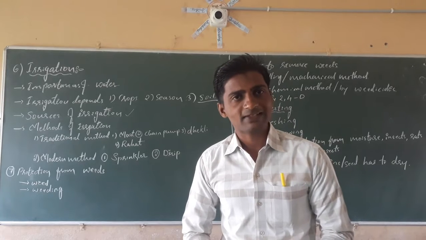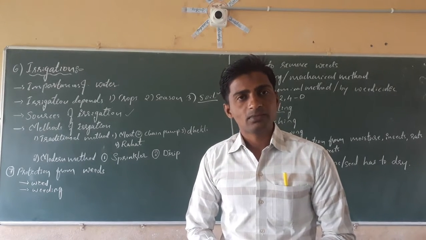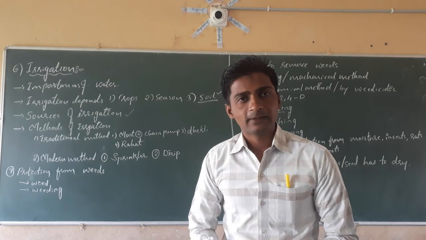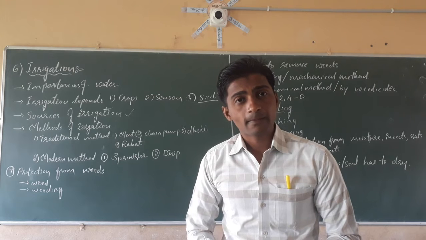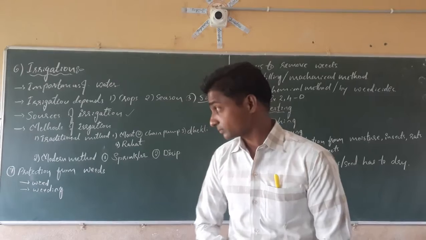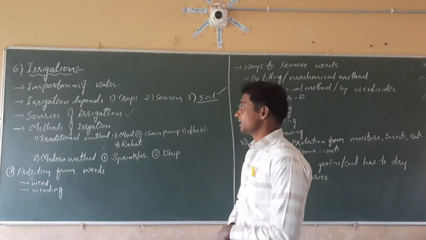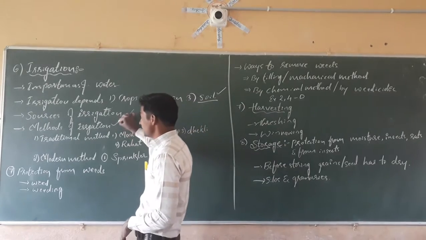Yes, different sources are there. A river is the largest source for irrigation. Well, tube well, then canals. Yes, different bore wells are also there nowadays. Different sources are there for irrigation. Yes. Next, come to the next point, that is methods of irrigation.